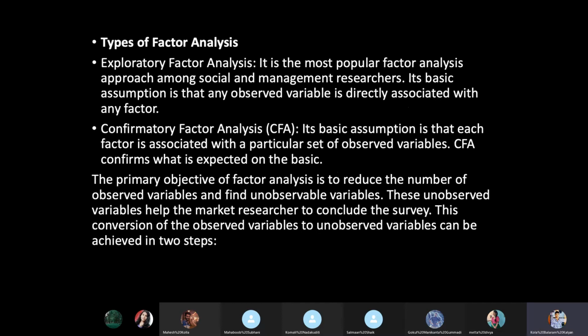Factor analysis can be of two types. The first is exploratory factor analysis, which is a popular factor analysis approach among social and management researchers. Mostly exploratory factor analysis is used where a factor directly associates with any other factor, that is, where some relation between these two factors can be easily said.